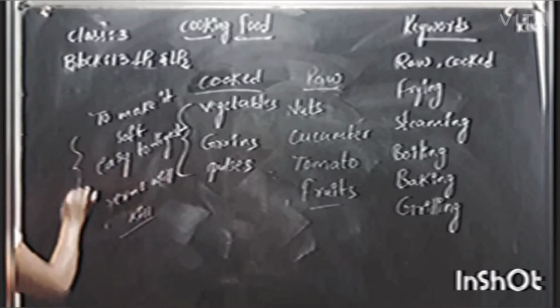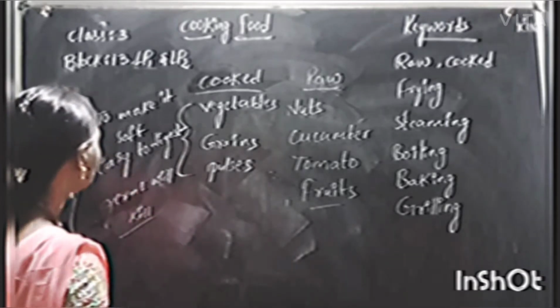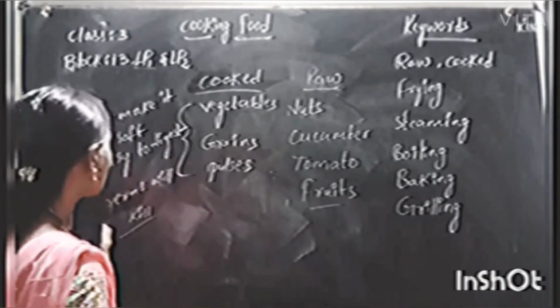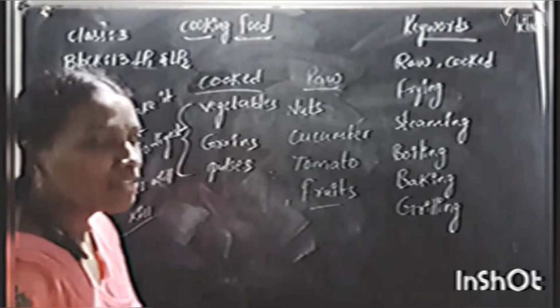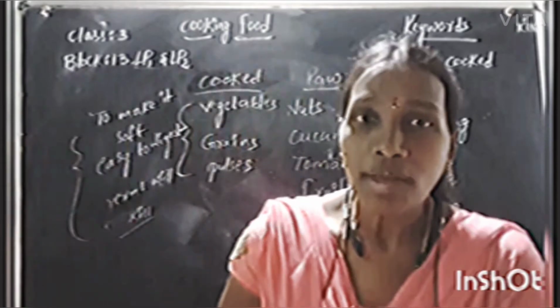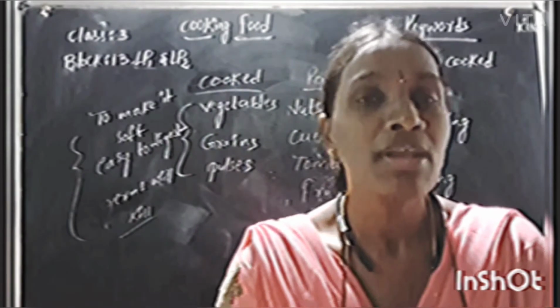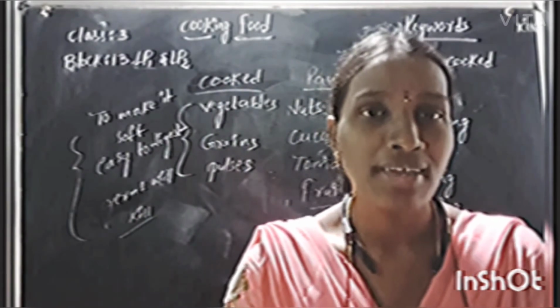Okay, these are the advantages of cooking food. Cooking makes the food soft and easy to digest, and germs present in the food item will be killed. Okay. Try to eat the food item raw whenever possible. You can eat it raw only. Okay.